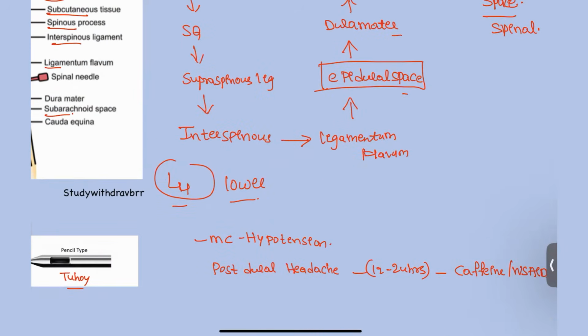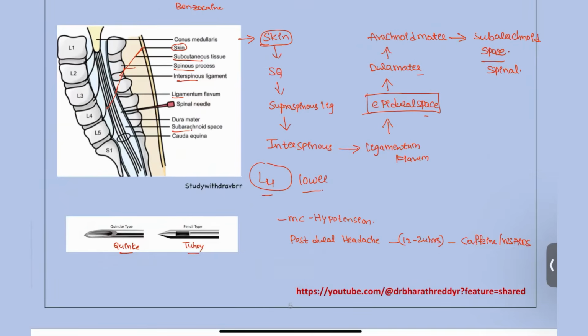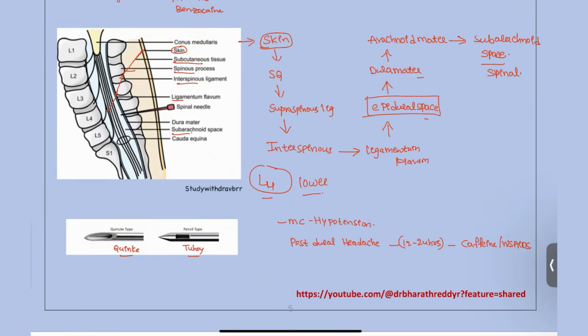Epidural anesthesia is usually done for cesarean sections, so it can be done at the same position, L3 and L4. Next, hypotension is more commonly associated with spinal rather than epidural anesthesia. These are the important points that you have to take note of when you are having the anesthesia briefing.